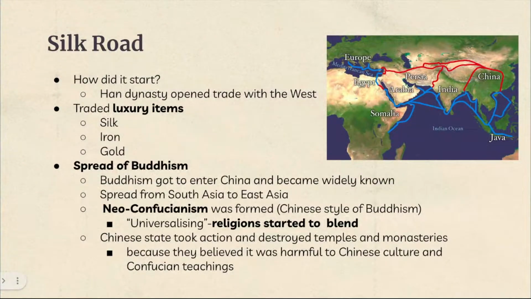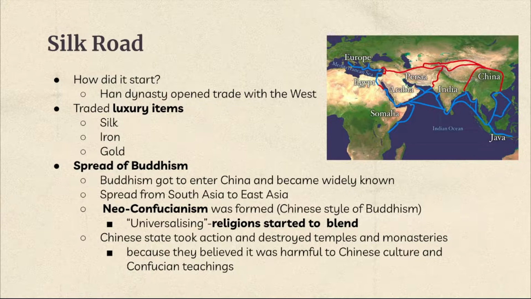For the Silk Road, how did it start? The Silk Road started by the Han Dynasty opening trade with the West. The Silk Road mostly traded luxury items such as silk, iron, and gold. The Silk Road allowed the spread of Buddhism, which was able to enter China and became widely known.